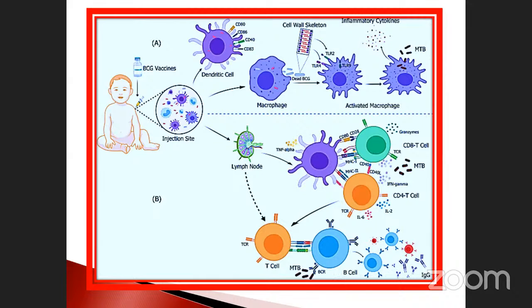These are the steps you will study when you go on to study the doctorate in the first, second or third year. Immunology is one of the parts. At that time you can study deeply what dendritic cells do, what macrophages do, and how activated macrophages infect the diseases. These are all obtained from Google, so no need to worry, just note down how it acts.